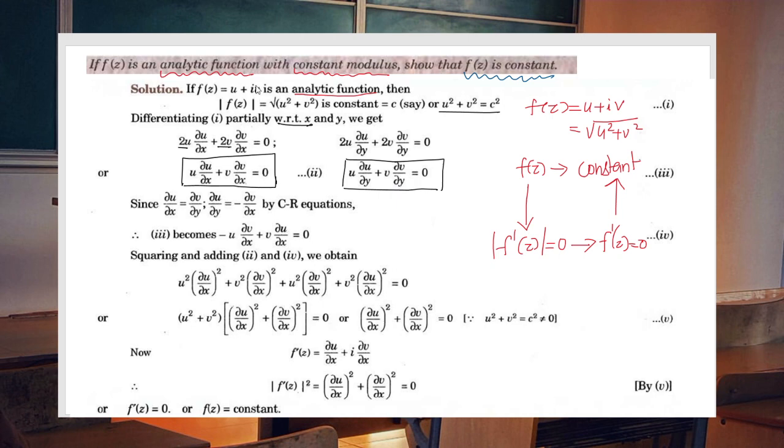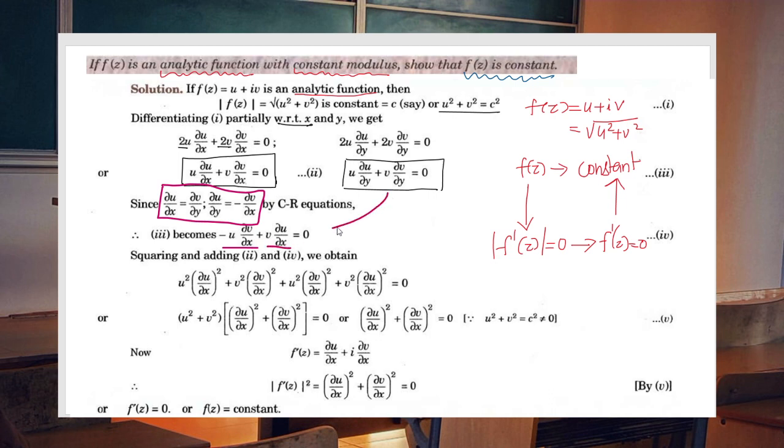But we have the function is analytic, so we have our so-called CR equations here. We will convert the second equation to x. We can replace dou u by dou y by minus dou v by dou x, and we can replace dou v by dou y by dou u by dou x.